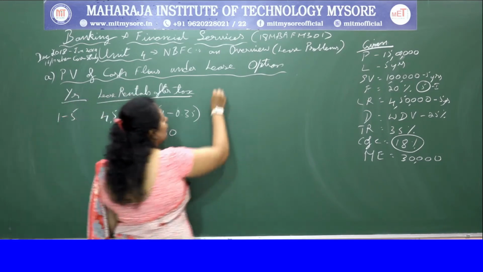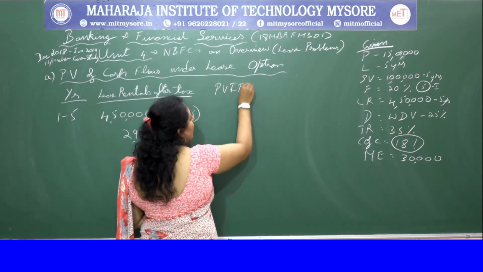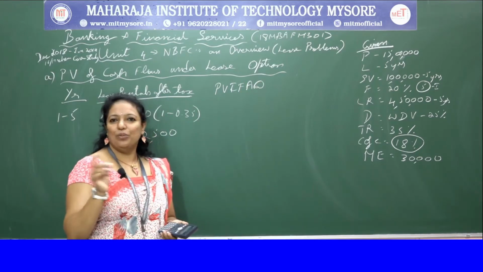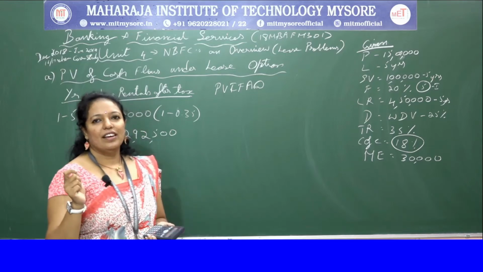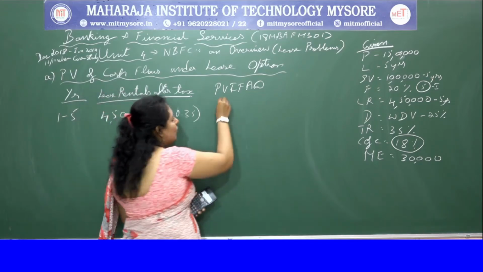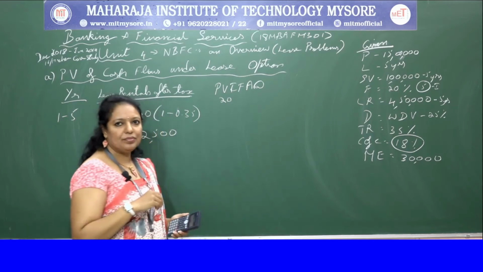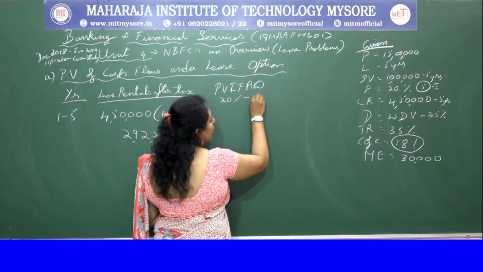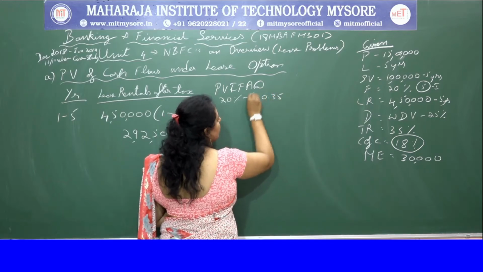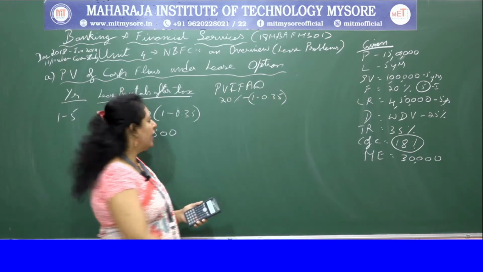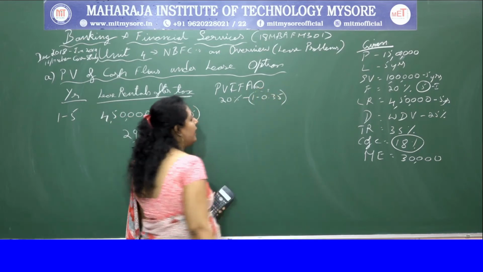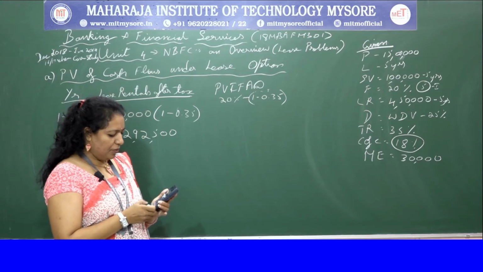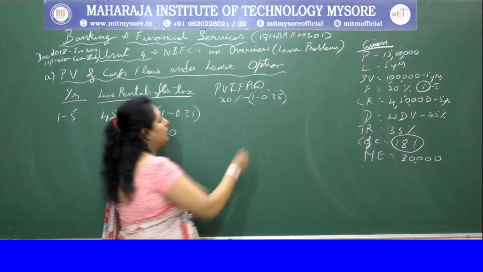So next I'll go with present value interest factor annuity at, I don't know what is the percentage. Earlier, in the previous problem, we had got 20% into 1 minus t. So 20% into 0.65, we get 13%.